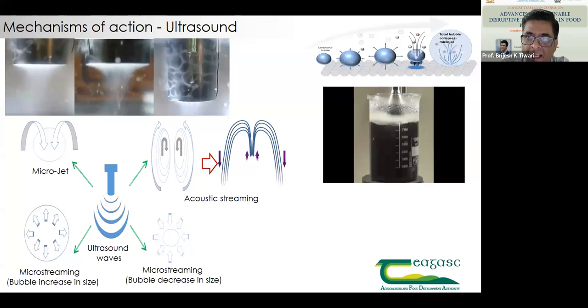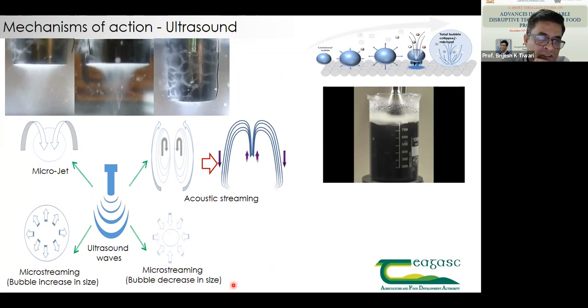And then, as you can see in this diagram on top, this is a cavitating bubble. This is forming and collapsing. Because of that, it causes impact on the matrix. So this bubble collapses, and then it leads to formation of either microjets, as you can see here, or acoustic streaming, when these bubbles migrate and move.